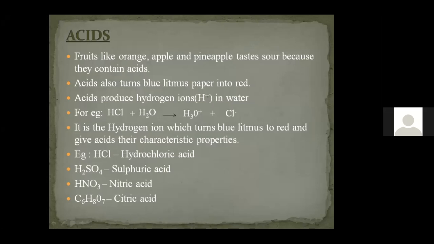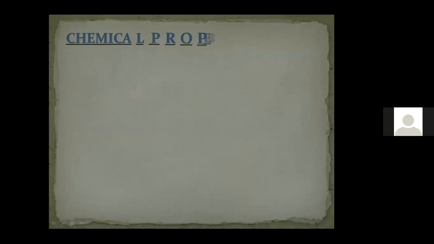Any doubt in this part? Till now, whatever I have explained, any doubt? If you want to ask anything, okay, fine. No, ma'am. We'll go for the chemical properties of acid.